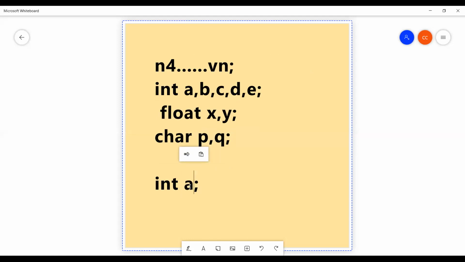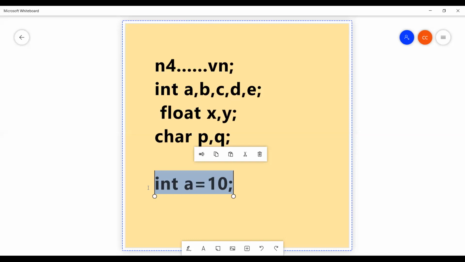Okay. What is initialization? If you assign any value to the variable, that is called initialization. Suppose you give a value 10, this is called assignment. In C language, equal to is called the assignment operator. Tomorrow I will discuss all operators. Okay, listen, integer a equal to 10. This complete statement is called initialization of a variable.